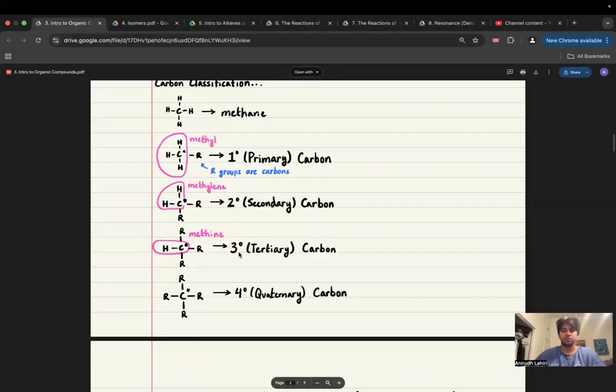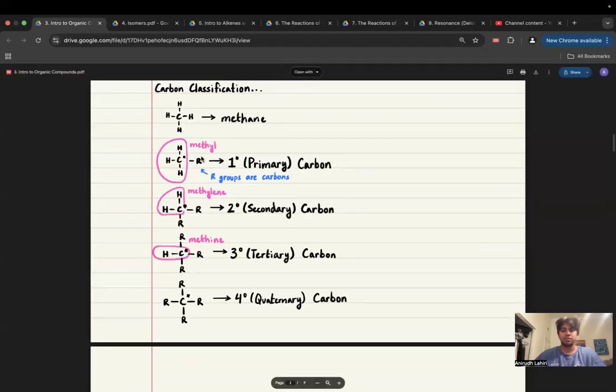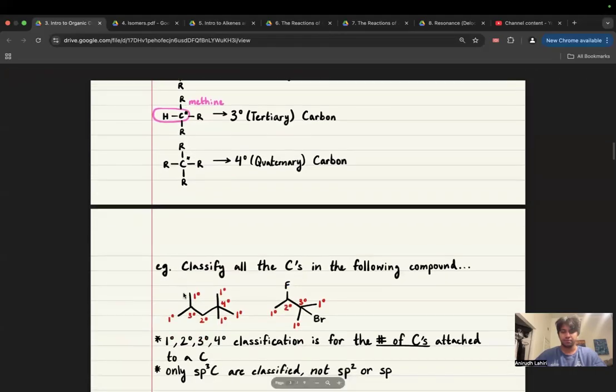So primary, secondary, tertiary, quaternary just refers to the amount of carbons that are attached to it, right? Methane has zero, primary has one. Again, R groups are just carbons. The reason we say R and not carbon is because it's a carbon attached to a bunch of other stuff, and we just don't care about the other stuff. This R just signifies that the first thing this carbon is bonded to is carbon. Okay, secondary, two R's; tertiary, three R's; quaternary, four. Cool.